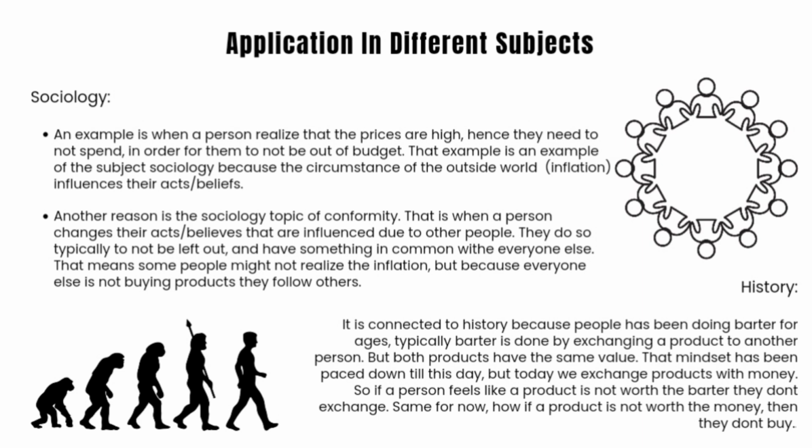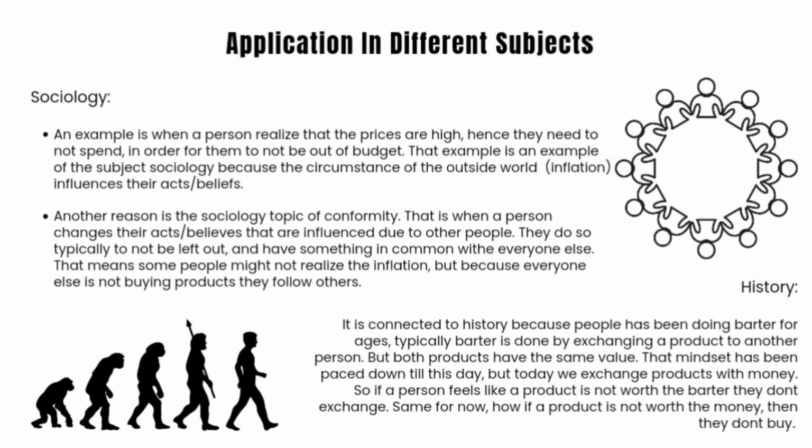Another example is conformity, which is a part of the sociology subject. Conformity is when a person changes their actions and beliefs because they are influenced by other people. For example, with inflation, maybe there are people who don't view the changes in prices as something that is going to affect them.